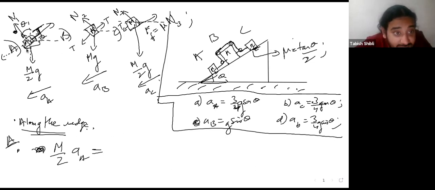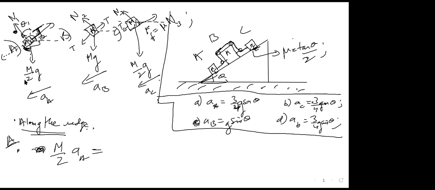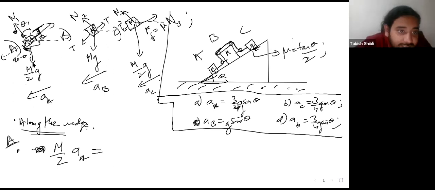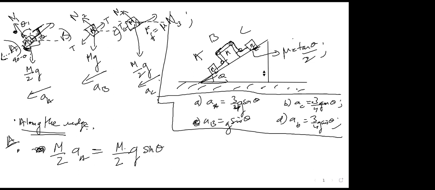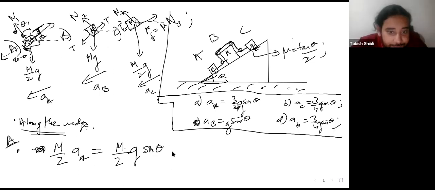90 minus theta. Lovely. So this is 90 minus theta, and this is m over 2 g. So what component is going to be along this? You have m over 2 g cos of 90 minus theta, so sine theta. Minus the tension.